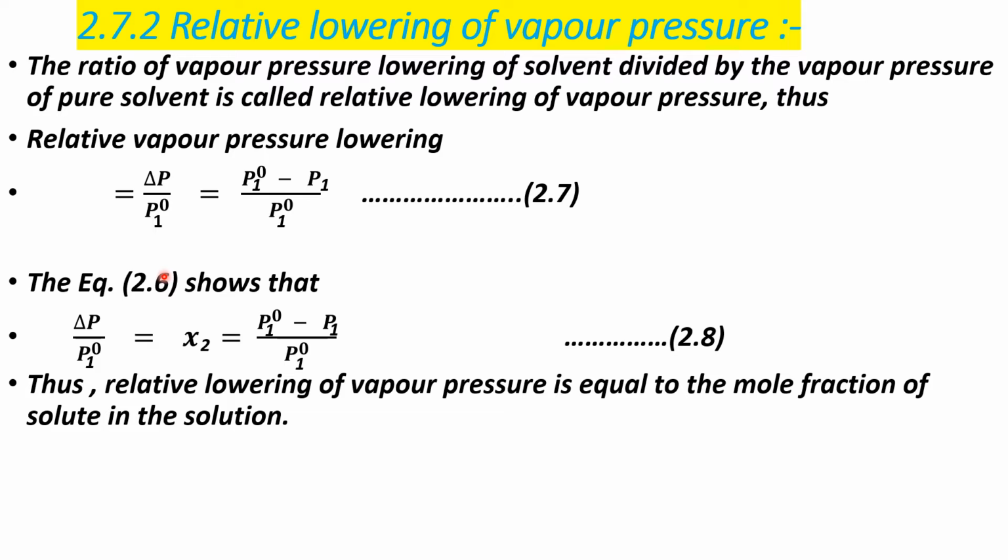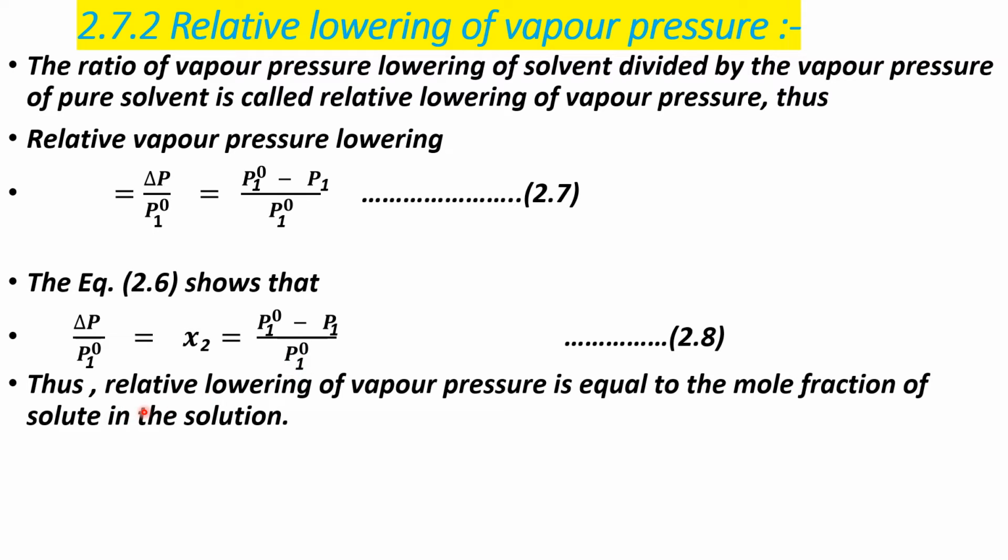Then equation 2.6 shows that delta P / P01 = x2. In the last equation we saw that delta P = P01 x2, so x2 = (P01 - P1) / P01.